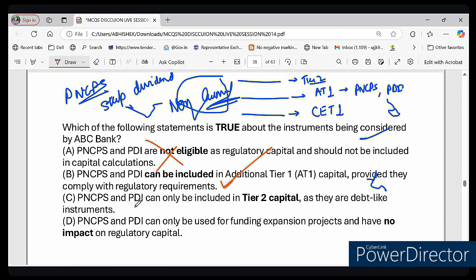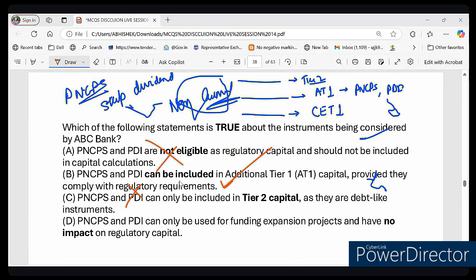Option C says PNCPS and PDI can only be included in tier 2 capital. This is wrong. Can you tell me one instrument which is included in tier 2 capital? Please type in the chat box if you know any. We know what is included in CET1, and we know what is included in AT1. Can you name any one instrument included in tier 2 capital? Option D says PNCPS and PDI can only be used for funding expansion. This is also incorrect. I'm providing you one name: subordinated debt. It is a part of tier 2 capital, right?